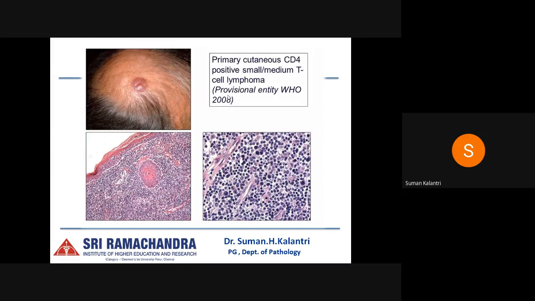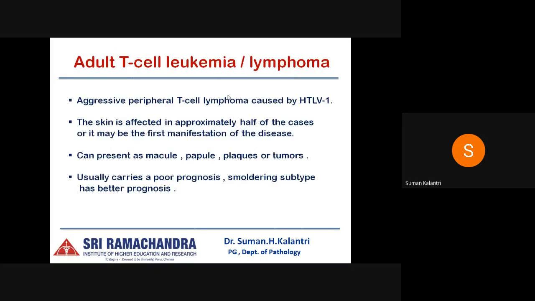So you can see these small to medium pleomorphic T cells, and these are often admixed with other lymphocytes, plasma cells, and histiocytes. And the next one being adult T cell leukemia or lymphoma. This is an aggressive peripheral T cell lymphoma caused by the HTLV1 virus. The skin is affected in approximately half of the cases, or it may be the first manifestation of the disease. So it can present as a macule, papule, plaque, or a tumor.